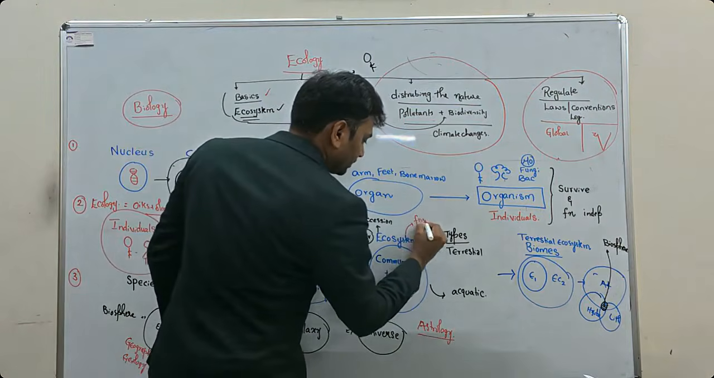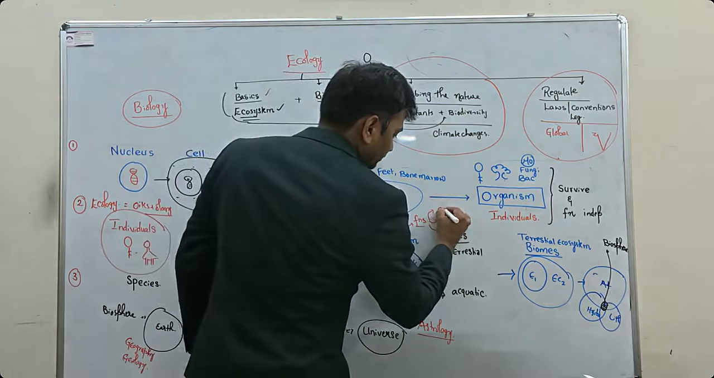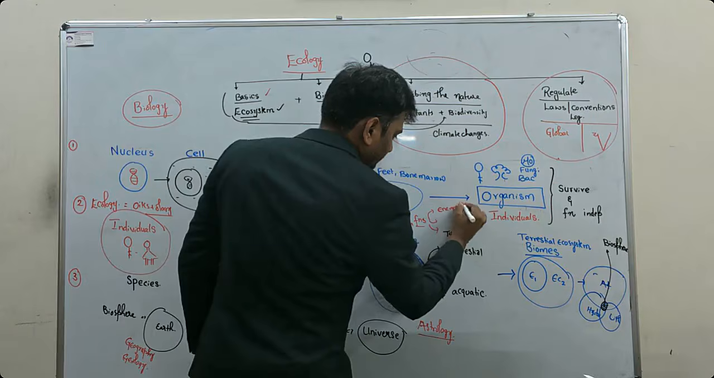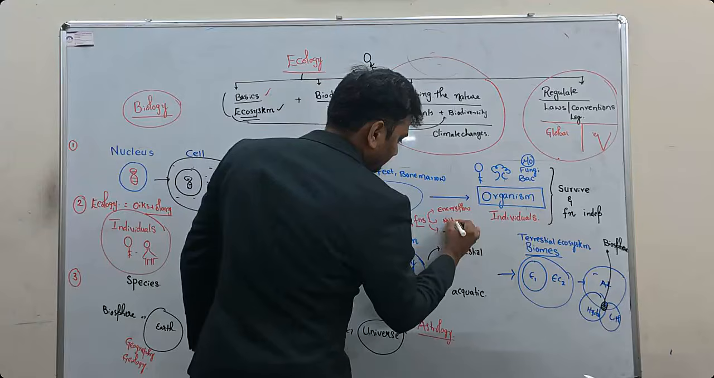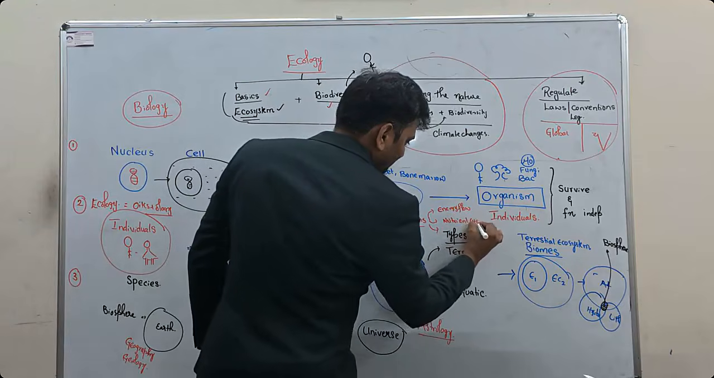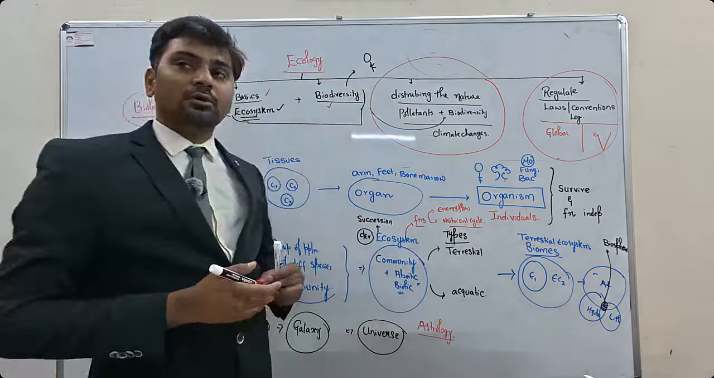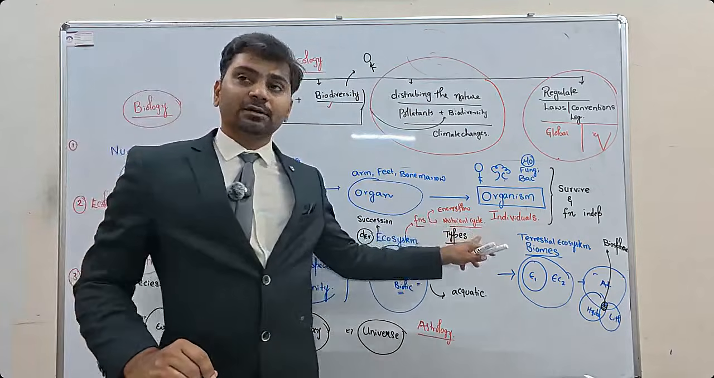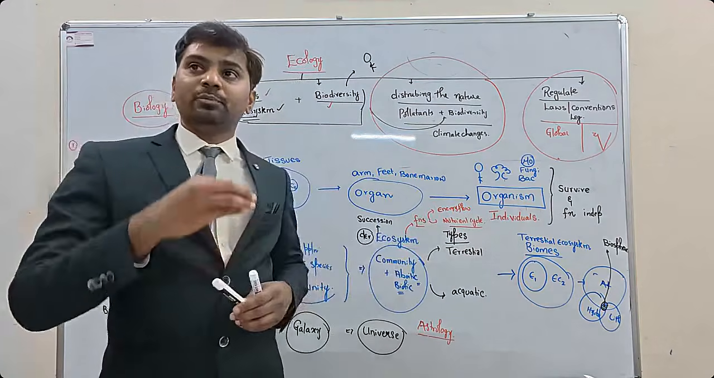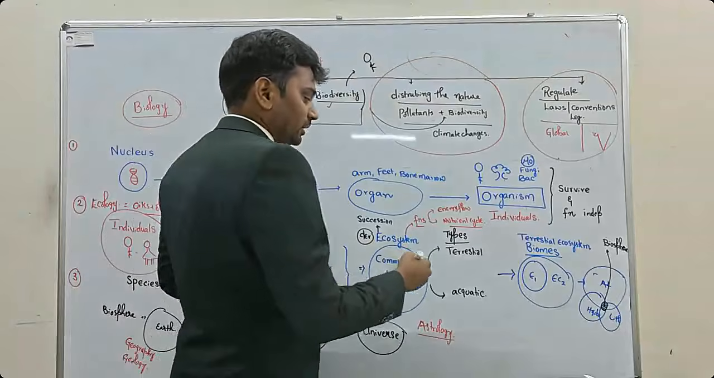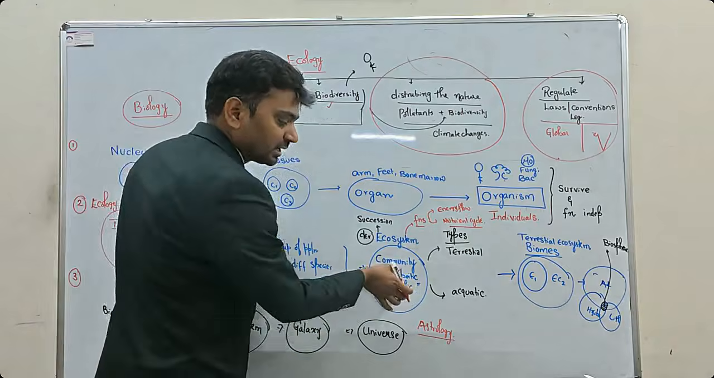Ecosystem functions. Here you have two functions. One is energy flow. Second one is nutrient cycling. How energy is flowing, how nutrient cycles are present. In the nutrient cycle, you have the biogeochemical cycle. In the energy flow, we'll study the food chain, food web, how energy is transferred from one organism to another organism. And again, an ecosystem has two things: biotic components and abiotic components.